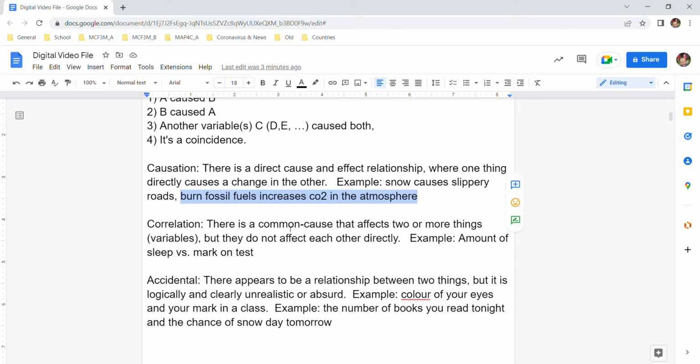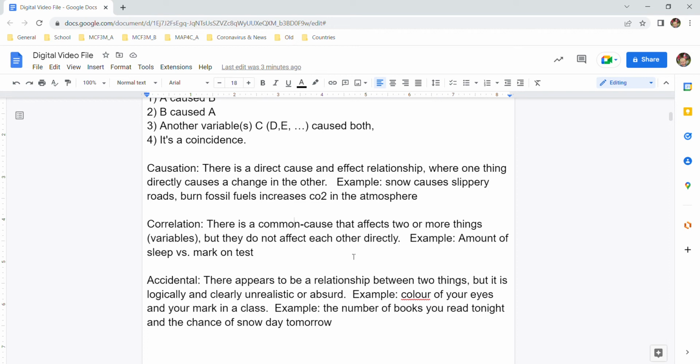Correlation's a little bit different. That's when there's one or more other causes that affect these two things, but they don't affect each other much directly. For example, the amount of sleep you get versus your mark on the test. Sure, there's going to be some effect. Obviously, if you get no sleep, at the extreme, that's going to affect you. But it's not like every amount of sleep directly connects to a mark on the test. It's not like 5 hours of sleep, you get this mark, 6 hours of sleep, you get that mark, 7 hours of sleep. It isn't directly causing your marks.